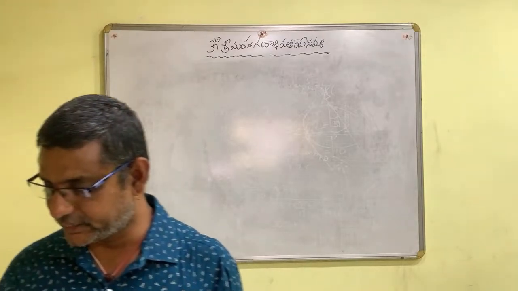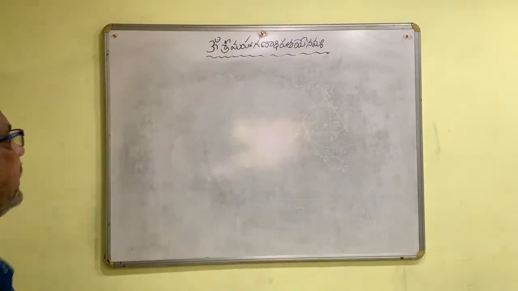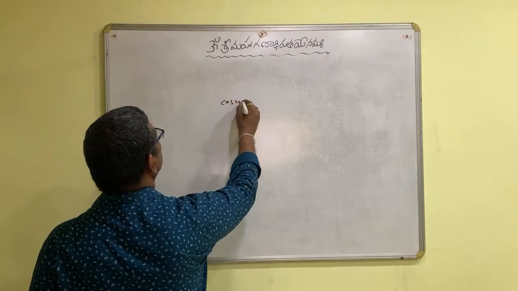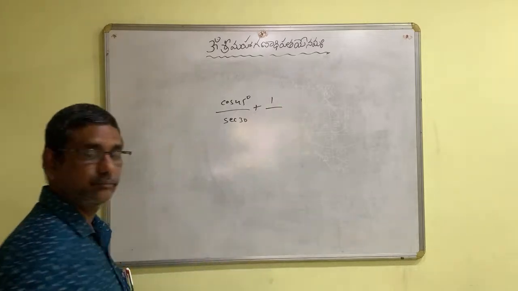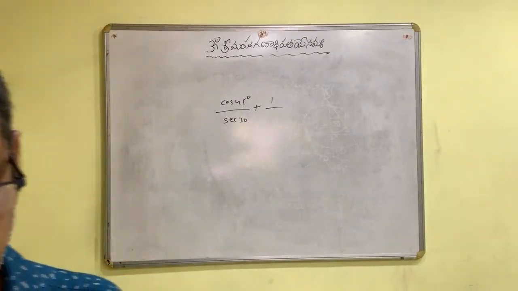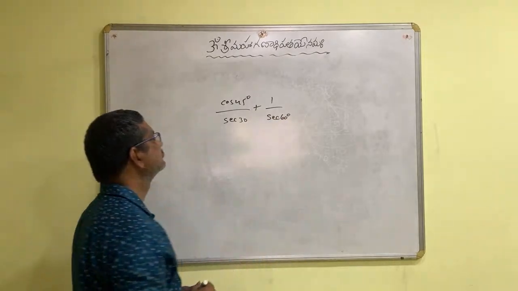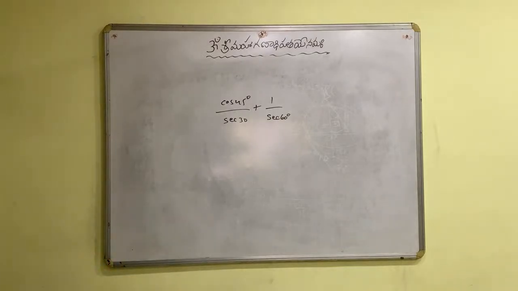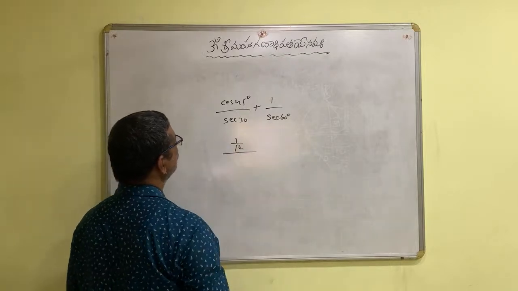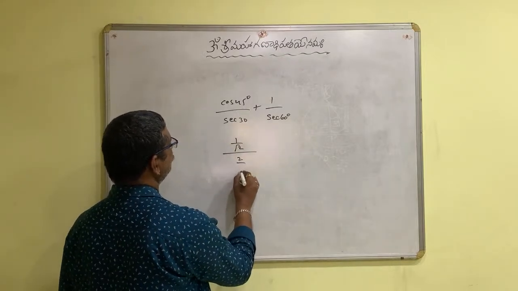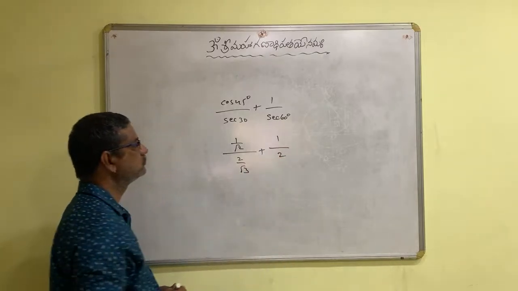Cos 45 plus secant 30 plus 1 by secant 60. Okay? Cos 45 is 1 by root 2, secant 30 is 2 by root 3, secant 60 is 2.